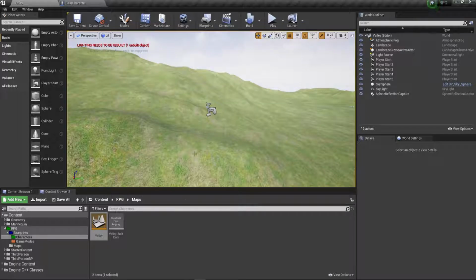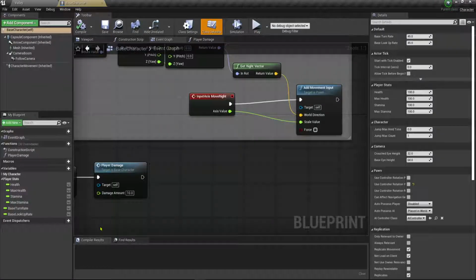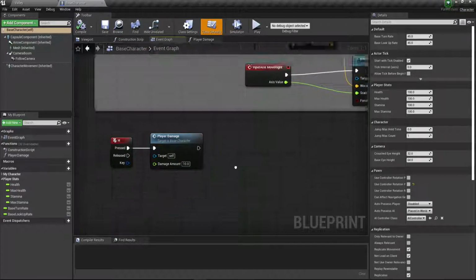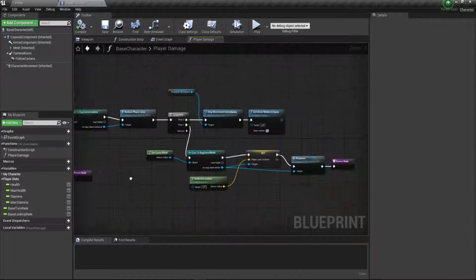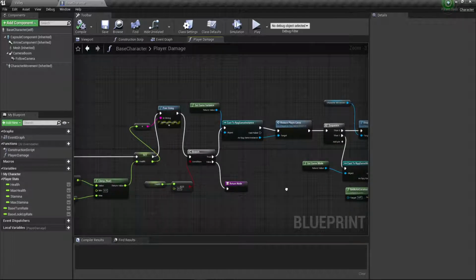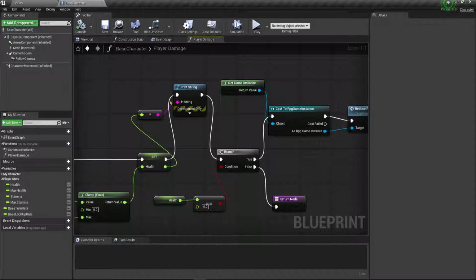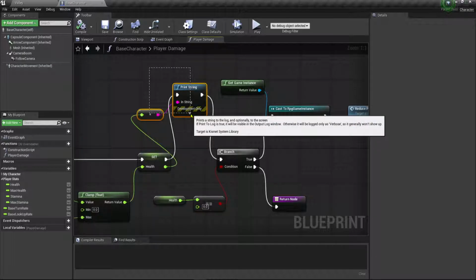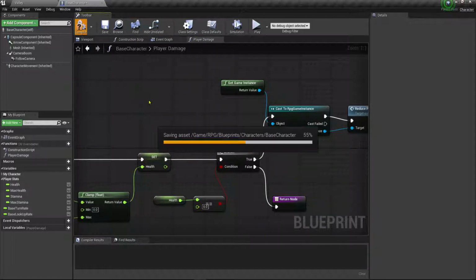Okay, so the first thing we need is a better way to check our health. Right now we just see a little print string, so we're going to go back up here in our character, and when we take our player damage, we're going to go into this function. And out here where we are adding this print string for our health, we're just going to eliminate that. We'll get rid of that, and just plug this straight into our branch.